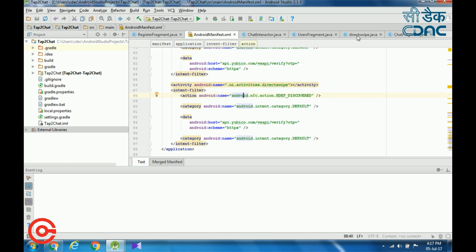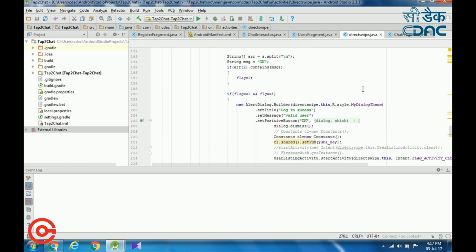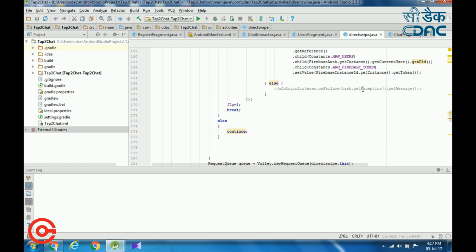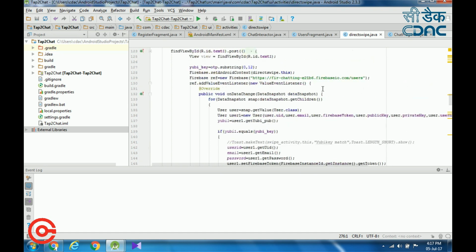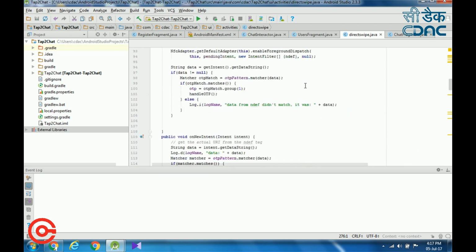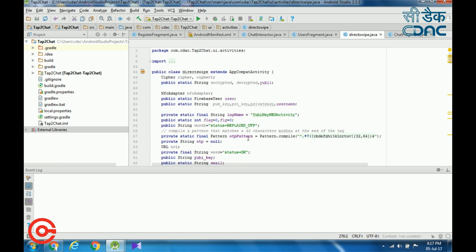Then we have to define that intent filter in our Java code to get the data from the NFC devices. First, I declare one variable called OTP pattern.